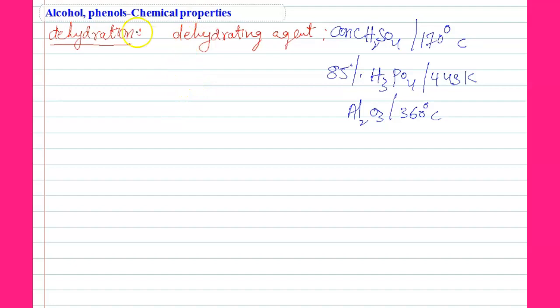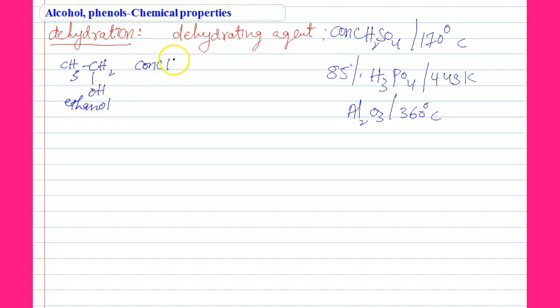Suppose here we are using CH2=CH2. Sorry, we are discussing alcohols. CH3CH2OH. This is ethanol.